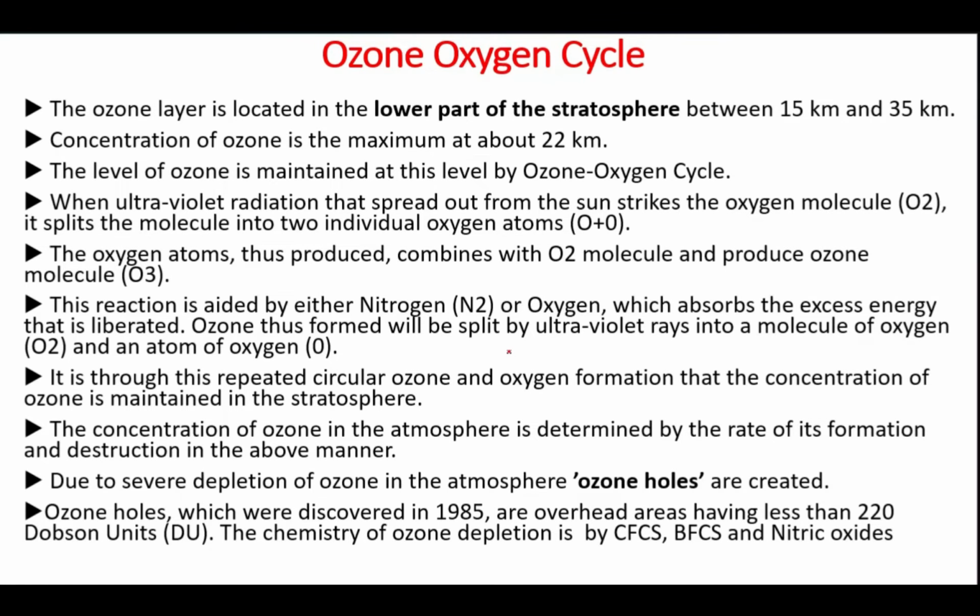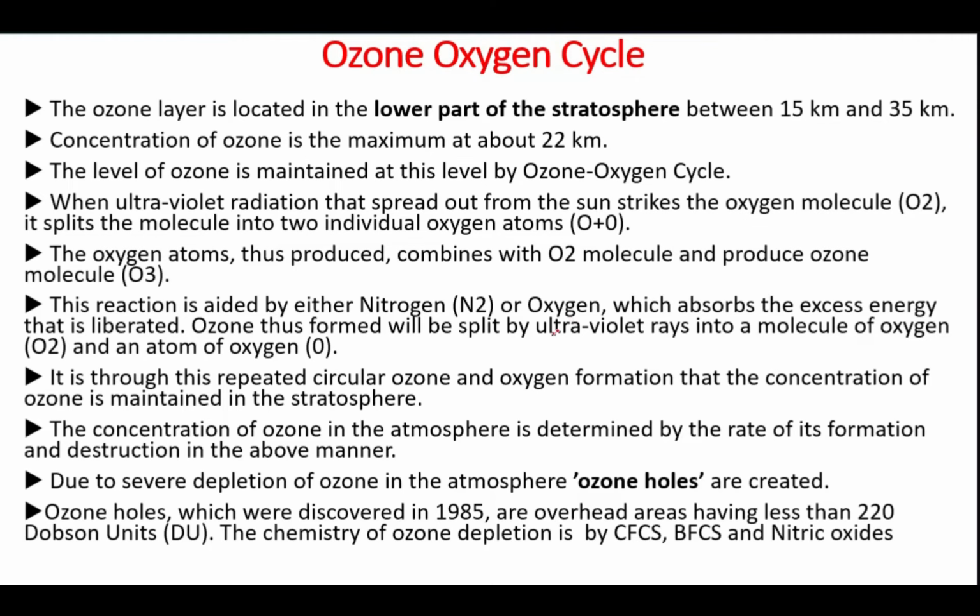When the ultraviolet rays from the sun strike the oxygen molecule O2, it splits the molecule into two individual oxygen atoms, that is O plus O. The oxygen atoms thus produced combine with O2 molecules and produce ozone molecules. This reaction is aided by nitrogen N2 or oxygen, which absorbs the excess energy that is liberated.